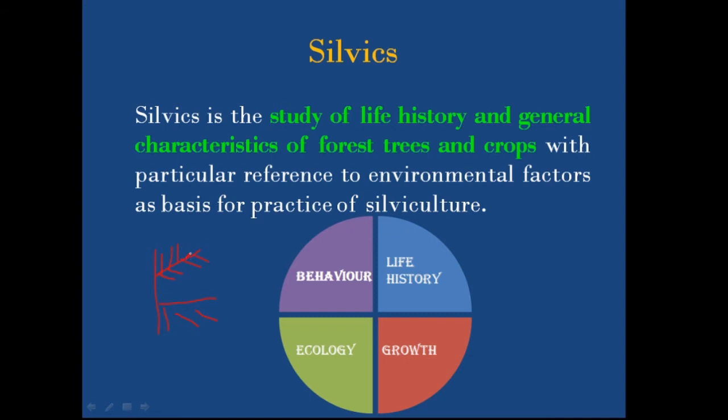when the light is very high, the leaves will arrange like this, while when the light is very low, the leaves will arrange like this, which means it is increasing its surface area, right? In this it is reducing the surface area, in this it is increasing the surface area, which means when the environmental condition varies, the trees adjust themselves to the environmental conditions, right? And how the trees adjust to the environmental conditions and how they grow, reproduce and all the behaviors are studied in silvics. All right.